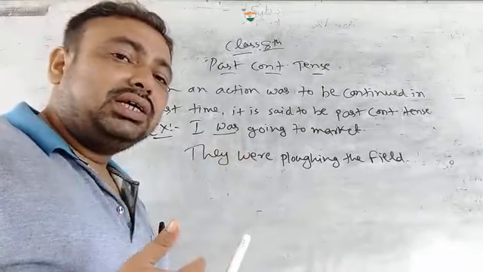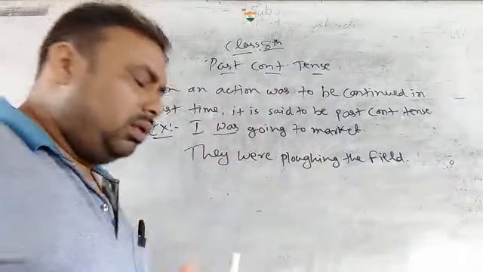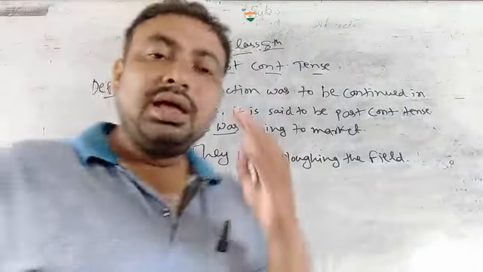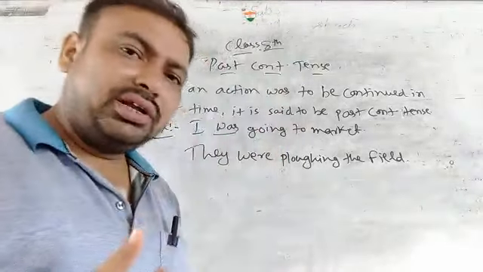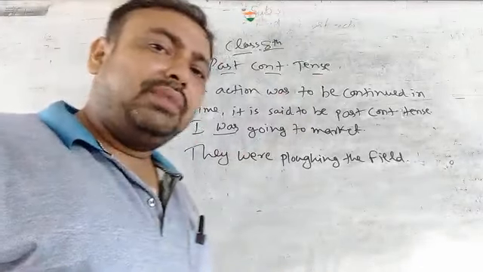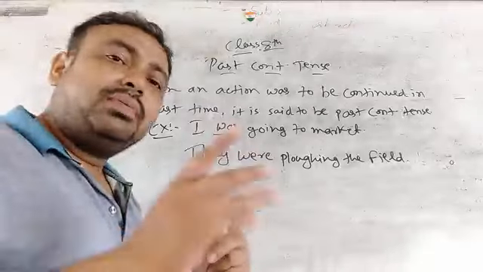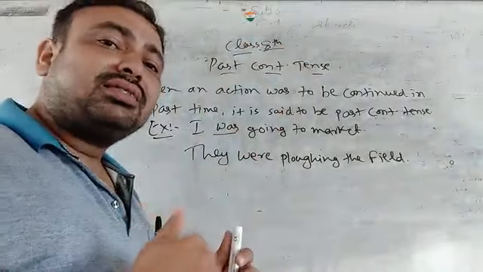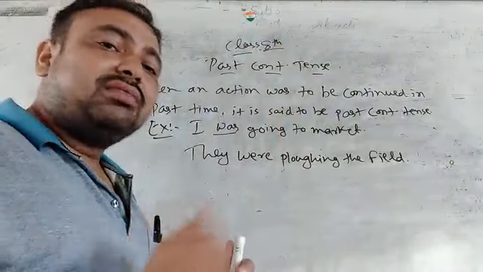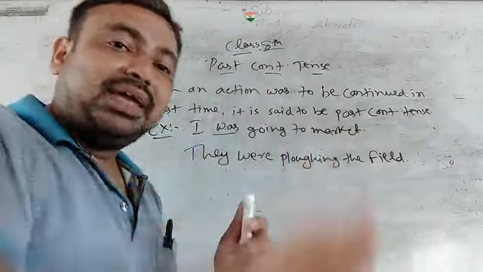Because ing in the main verb is a common thing. In continuous, ing will be there. But the helping verb will change according to tense.